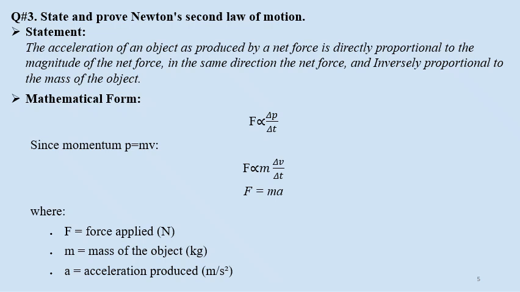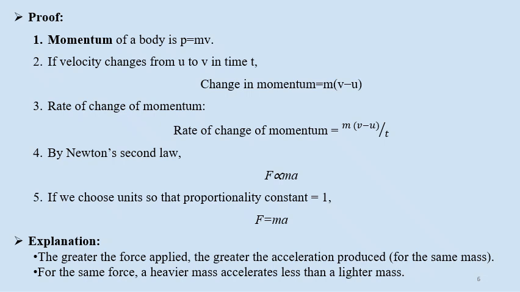where F is equal to force applied in newtons, m is equal to mass of the object in kg, and a is the acceleration produced in that object, which has the unit of meter per second square. And proof: momentum of a body is p equal to mv. If velocity changes from u to v in time t, then change in momentum will be m into final